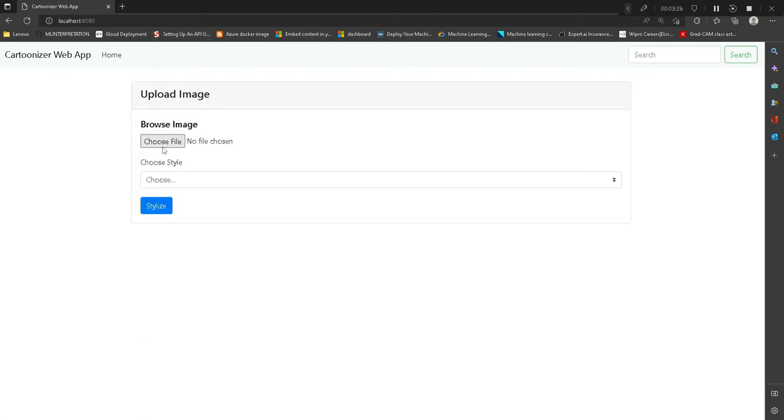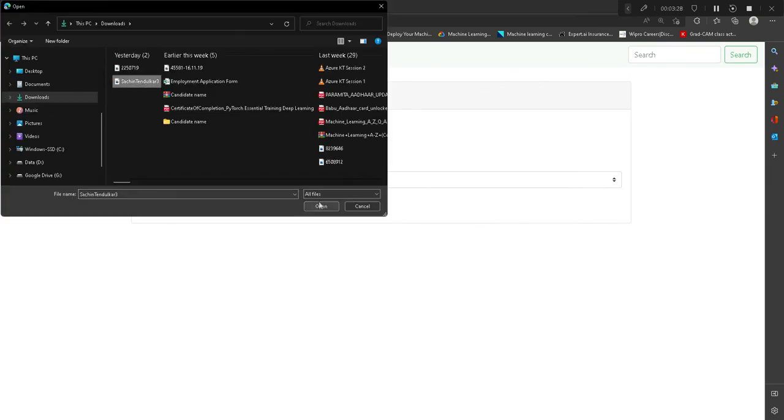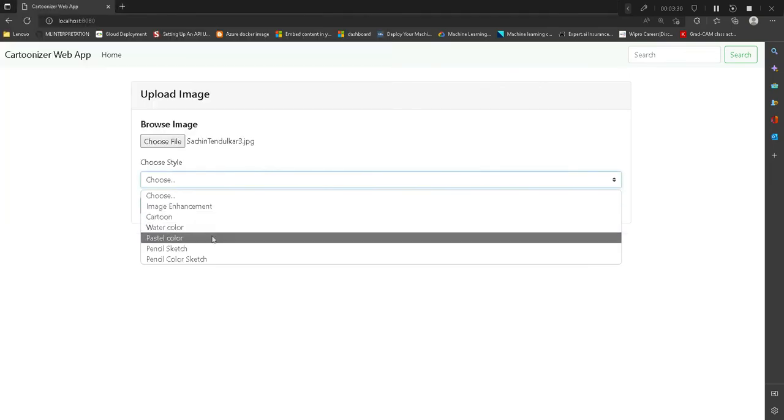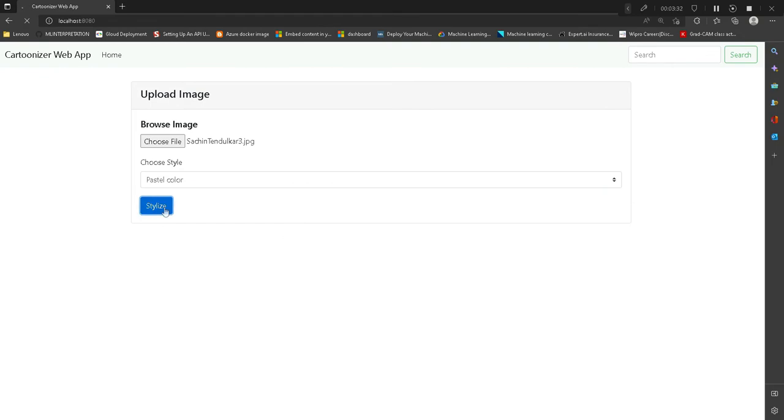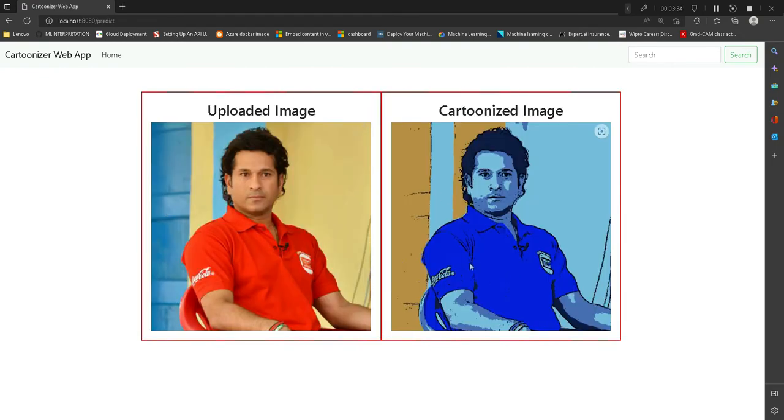Now again we can check another effect with pastel colors. It is somewhat similar to a cartoon effect, but here we have some differences in the colors, and somewhat it is looking like pastel effect.